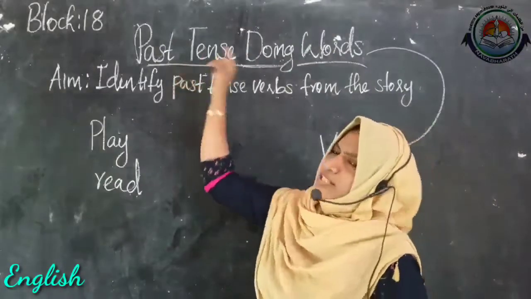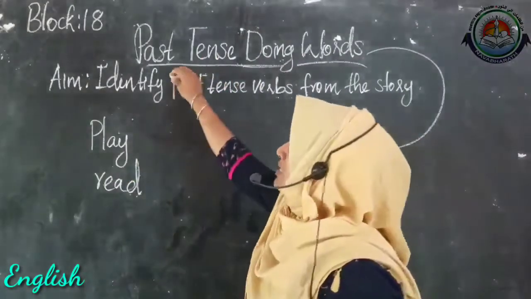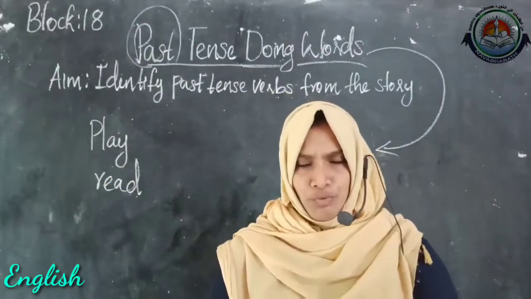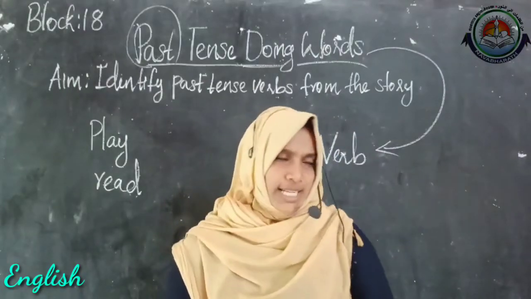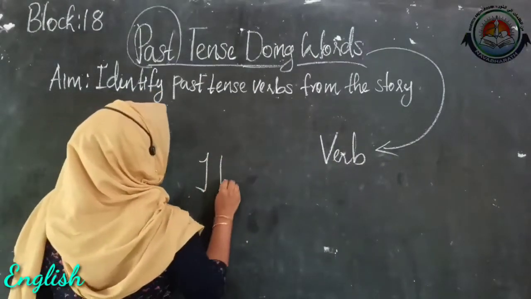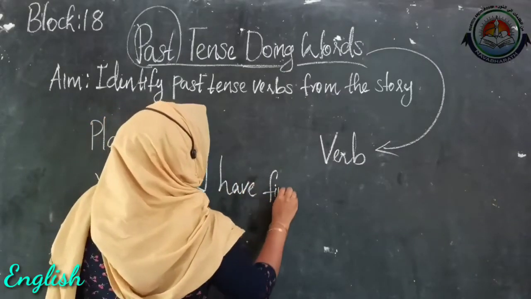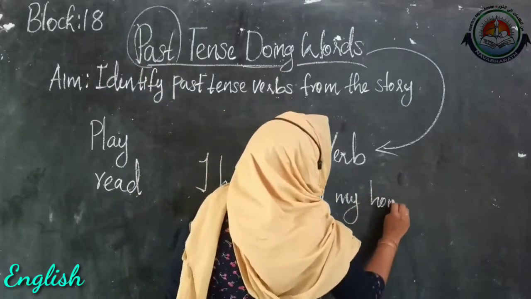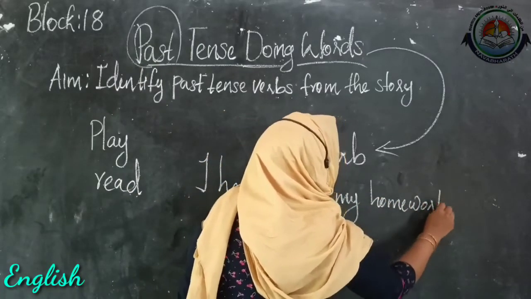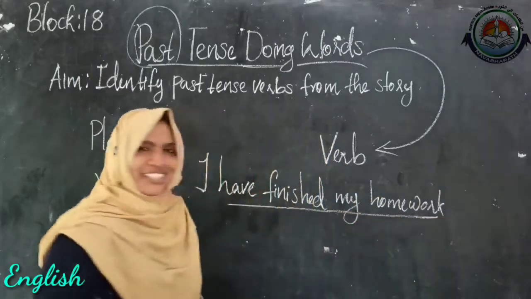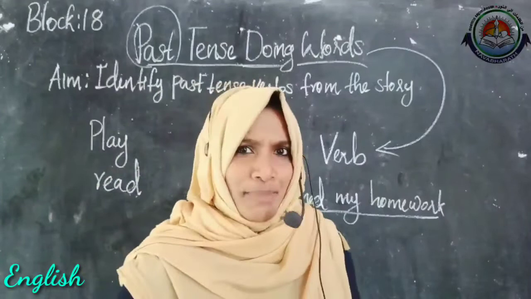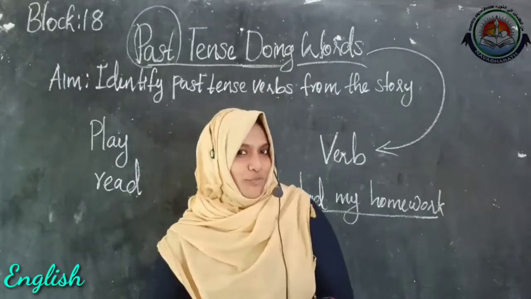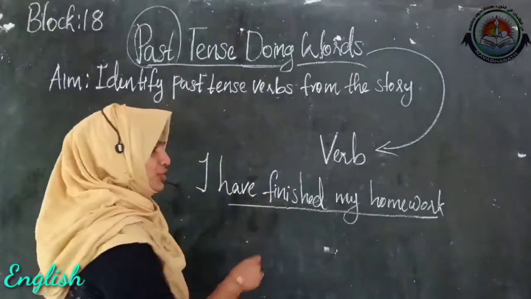And what do you mean by this past? The word past means the things which are already finished, already completed. For example, I have finished my homework. So, my dear children, when did you say this word? Ma'am, I have finished my homework. Yes, after completing your homework, you will say like this, I have finished my homework.